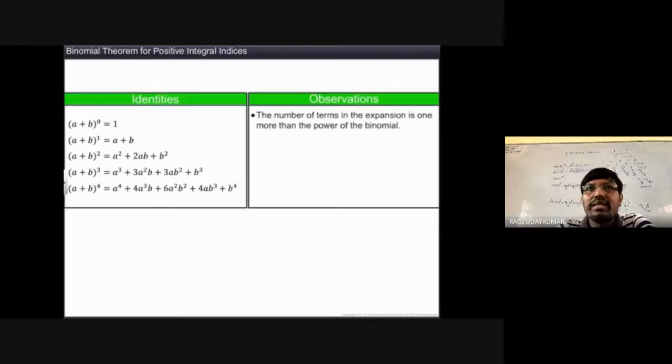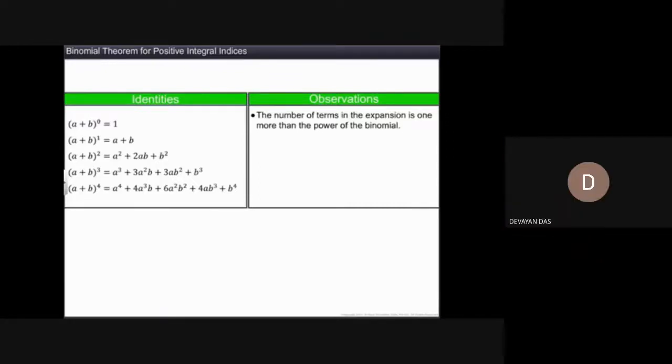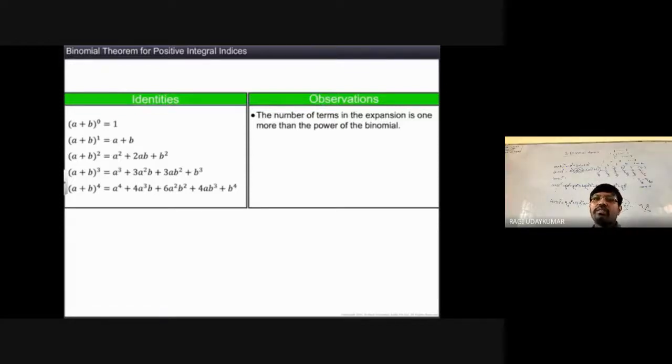So can anyone say what is meant by an identity? Difference between the identity. Identity बोले तो क्या है? Sir, which is defined for all the values of a and b. हाँ, yes. Which is true for all the values of a and b.